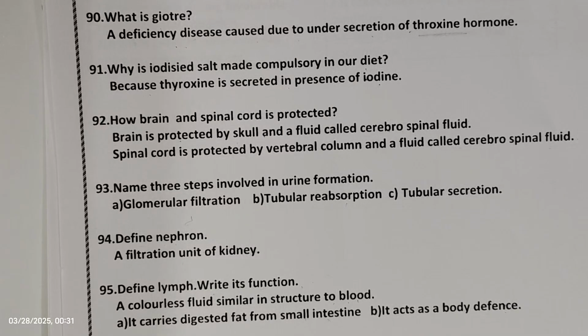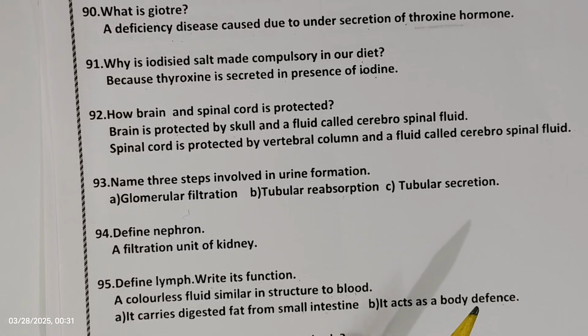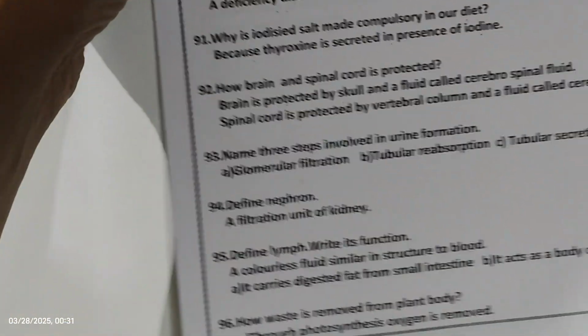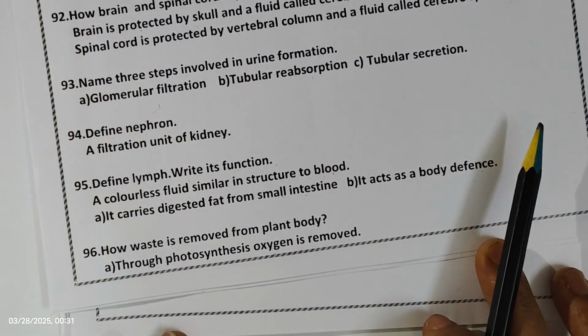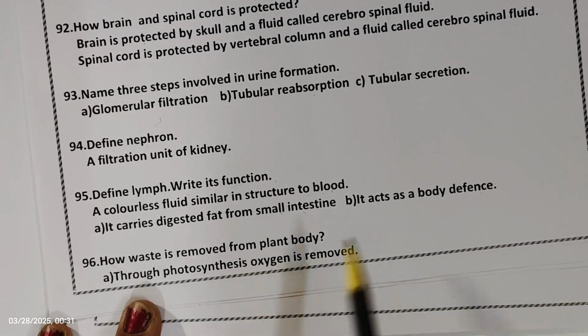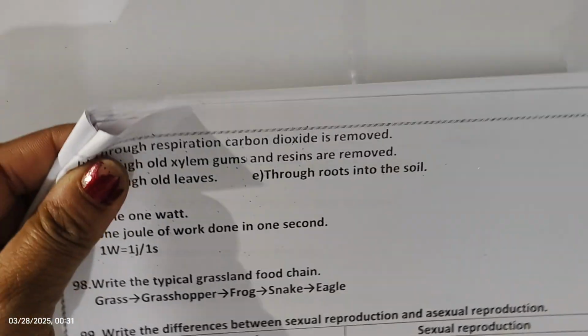So the next one, how was waste removed from the plant body? So through photosynthesis, oxygen is removed. Then by respiration, carbon dioxide is removed.